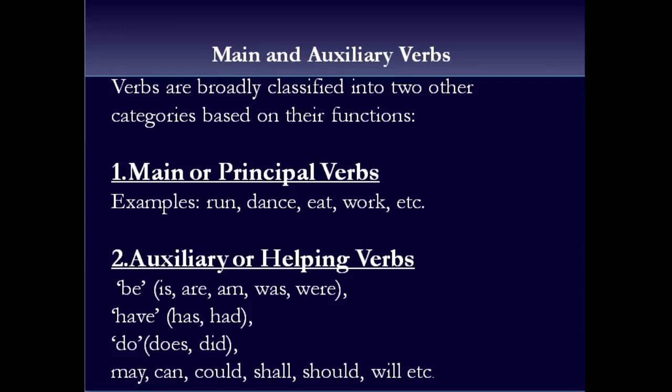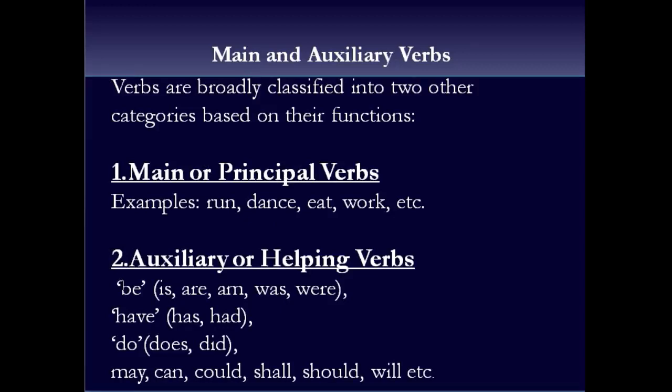So verbs are broadly classified into two categories based on their functions. So there are two main types of verbs. The first one is main or principal verbs. These are the ones which tell mostly about actions, or they can also tell about the condition of something or state of someone. The examples are run, dance, eat, work, etc.